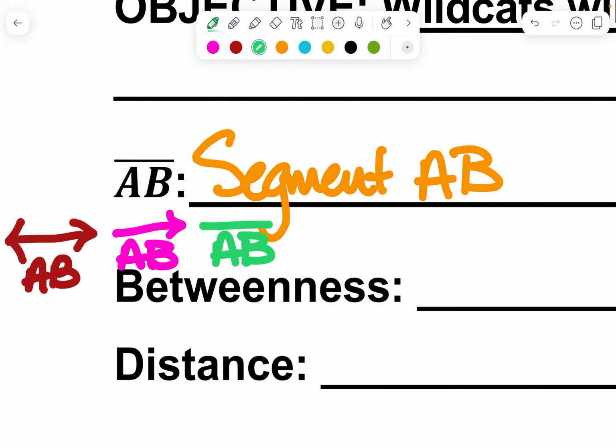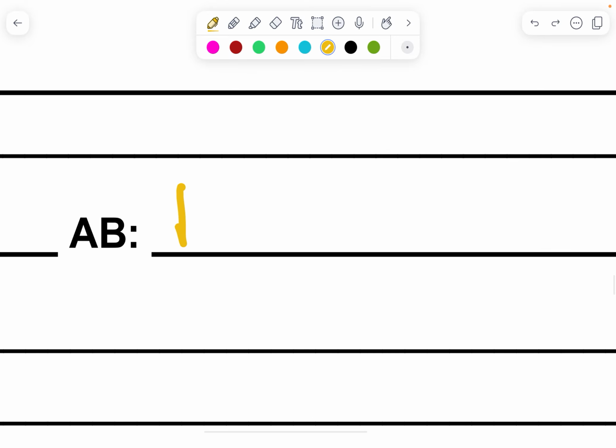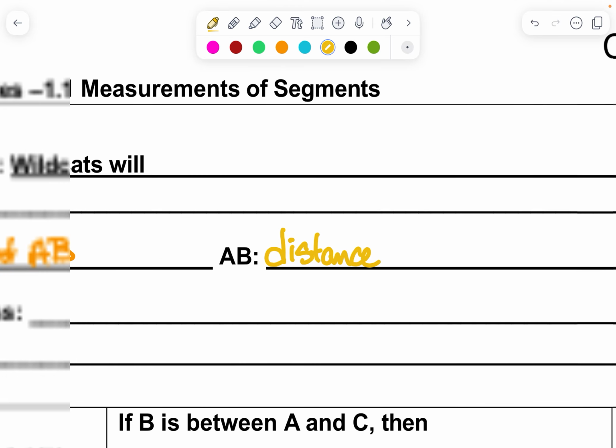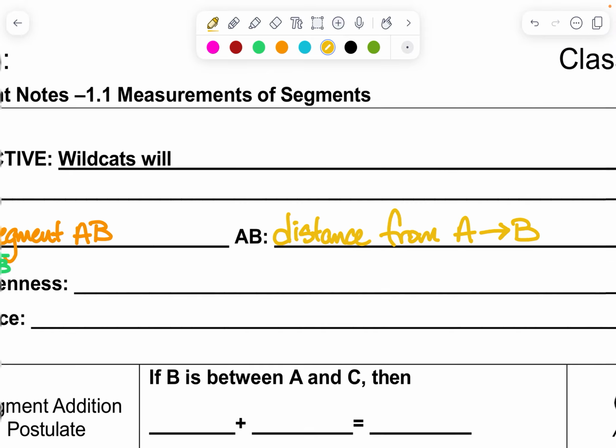And so it's really important to understand what these symbols above the letters are. It's really important to know those. And then sometimes you get the letters with nothing above them. You just get a pair of letters, no symbols. When you see that, we're specifically referring to the distance from A to B, or whatever two letters there are. It's the distance between those two letters.